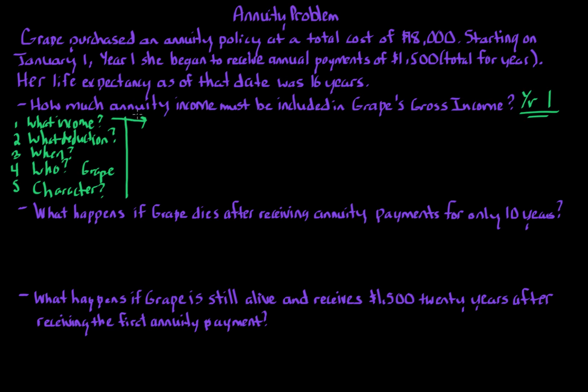So if you remember, gross income is defined in the tax code to be income from whatever source derived. Very broad. And we look at the Supreme Court, the Glenshaw Glass decision, which says that gross income is when a taxpayer has an accession to wealth, which means the net worth goes up, clearly realized, and there's complete dominion and control. Well, we need to figure out what exactly are we looking at here with an annuity.